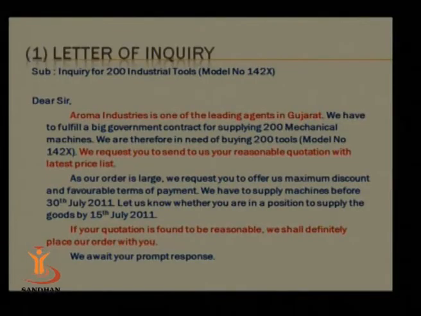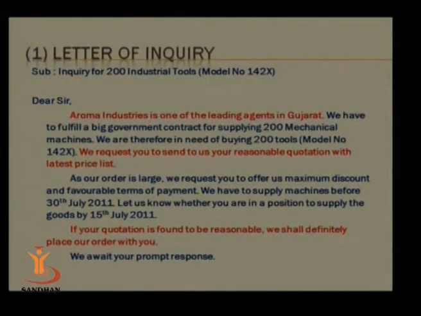So we'll discuss that also, but here I want to focus on the content, the body of the letter, the first paragraph, the second paragraph, the middle paragraphs, and the last paragraph. That's why in all the specimens I have not written anything above and below this content. So my letter begins with the subject line.